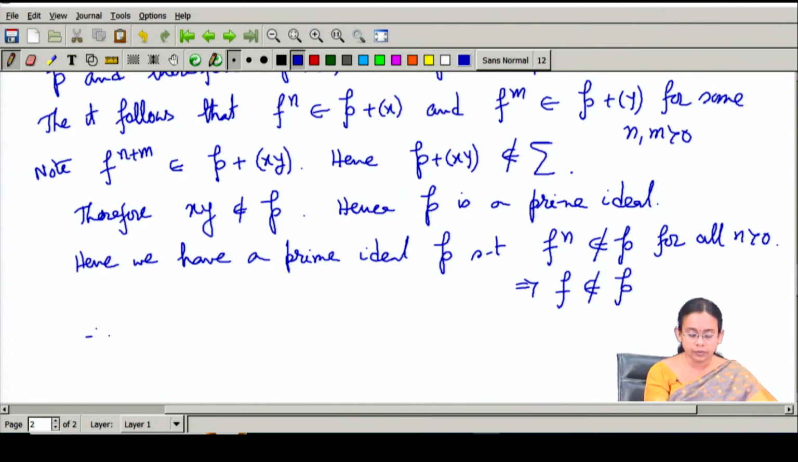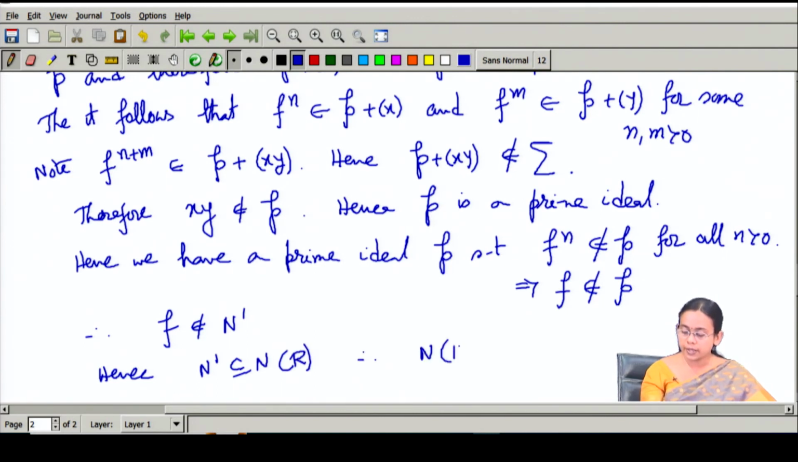Therefore, f doesn't belong to N prime, because N prime was the intersection of all prime ideals, and I have found one prime ideal, which is nothing but the maximal element of this set sigma, such that f doesn't belong to it. Hence, it proves that this N prime is sitting inside the nil radical. Therefore, the nil radical of R is nothing but the intersection of all the prime ideals of the ring R.